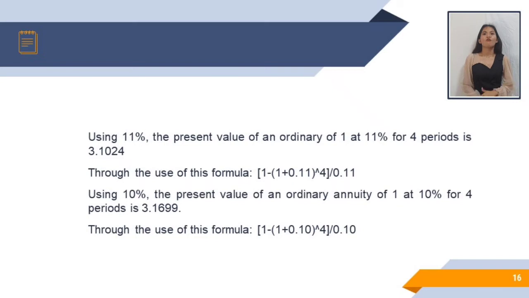And again, for us to be able to know if the 10% is right, we will multiply the gross rental, which is the 500,000, by 3.1699, and it is equal to 1,584,950. And coincidentally, this amount is the same as the net investment in the lease. So, in conclusion, our new implicit rate is 10%, and it is used to determine the annual interest income.